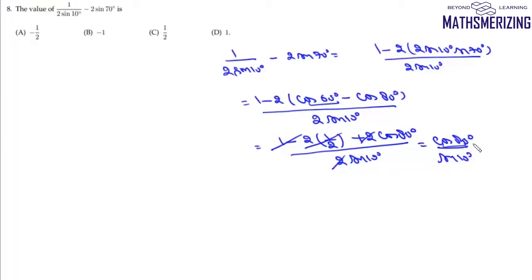Now cos theta is sin(90 minus theta). So it will be simply sin 10 upon sin 10, which is simply 1. And that's your option number D.